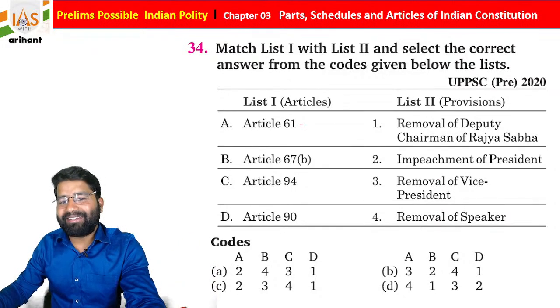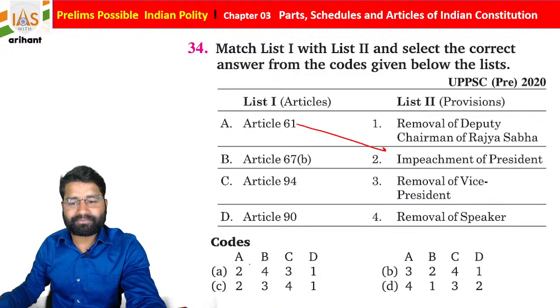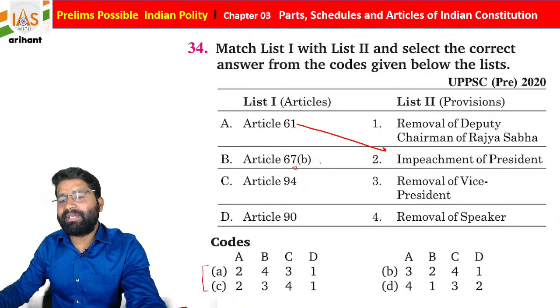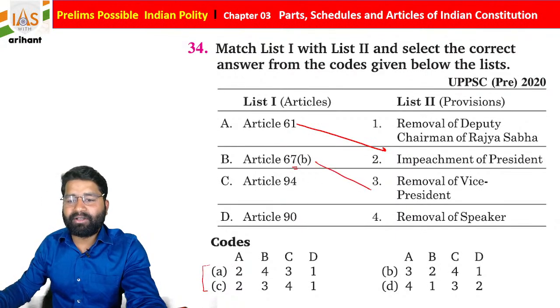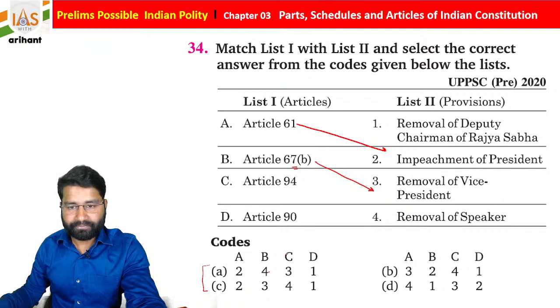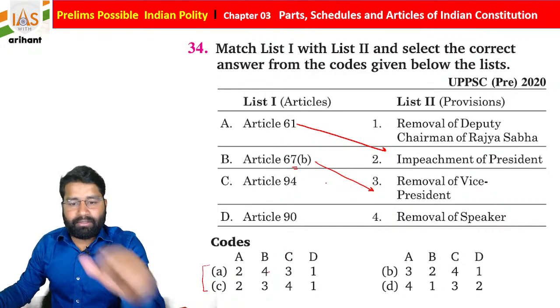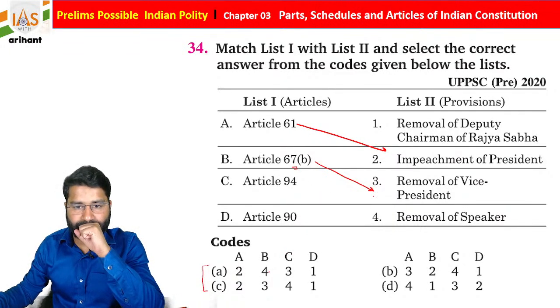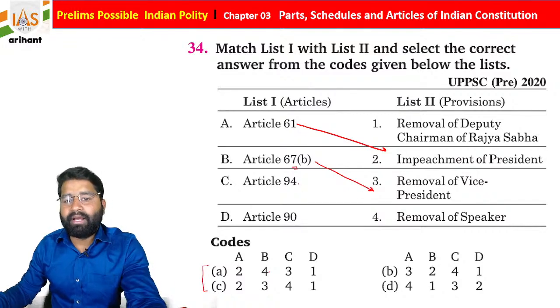So basically Article 61, as you know, is for the impeachment of President. So A, 2. Okay, now you have two options, A and C, to choose from. 67 clause B is connected with the removal of Vice President, students. So B4, and if you see, students, okay, B4. Basically, 94 is connected for the